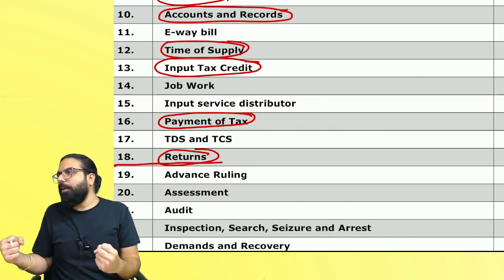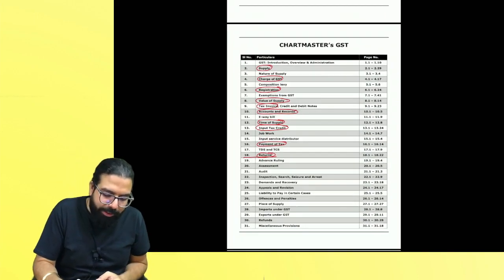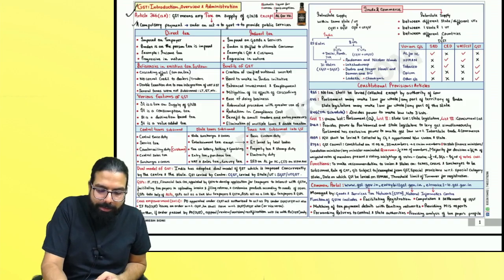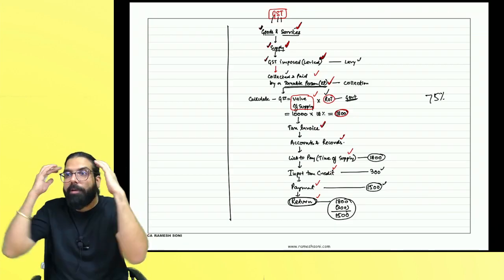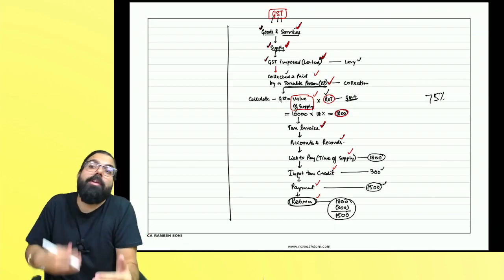Are we able to understand? Can we go ahead, everyone? So, with this basic, let's go ahead and get it started. Everyone, did you understand what we are going to learn in GST? Now, this will be your part of GST.